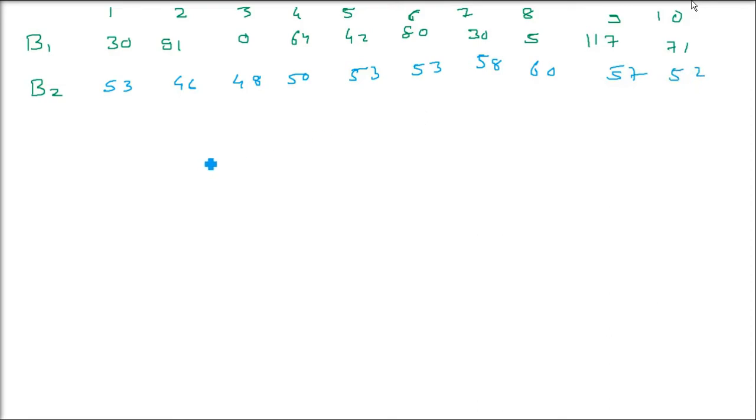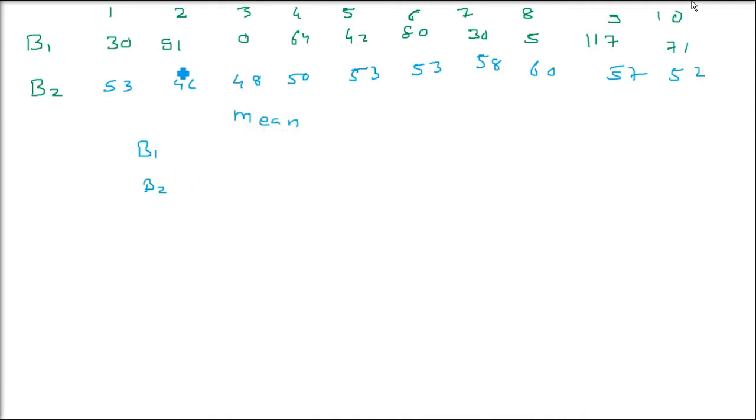And what is the mean and median? Mean is add all of them, all B1 data, divided by 10, and arrange them in ascending order and find out the middle one, that is the median. Let me write the direct value. For the batsman 1 and for the batsman 2, the mean and median will come as 53.